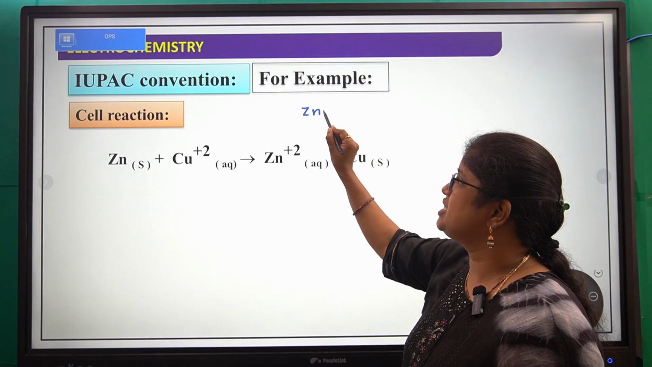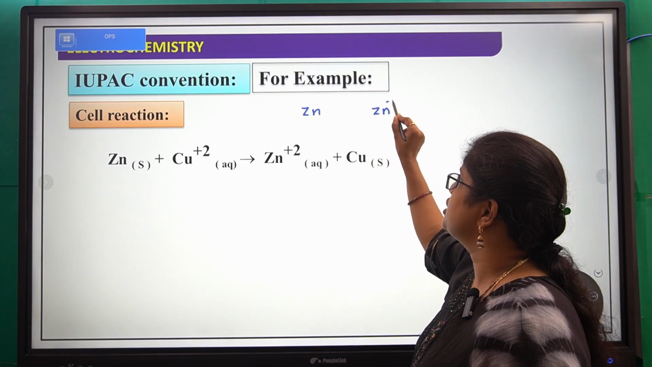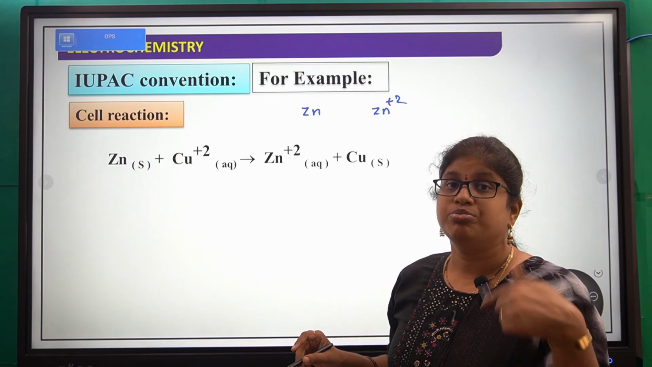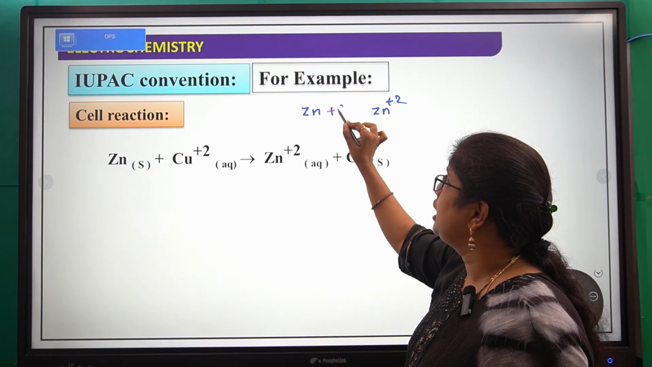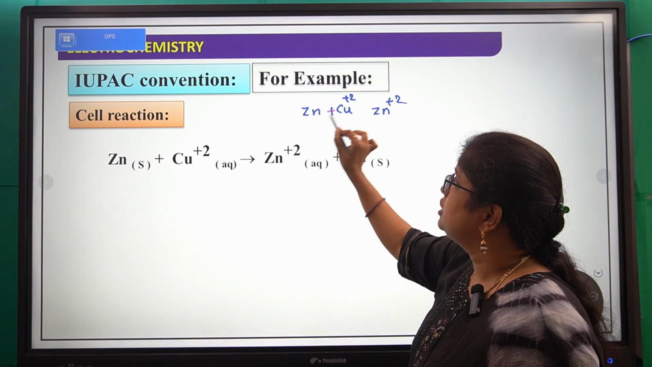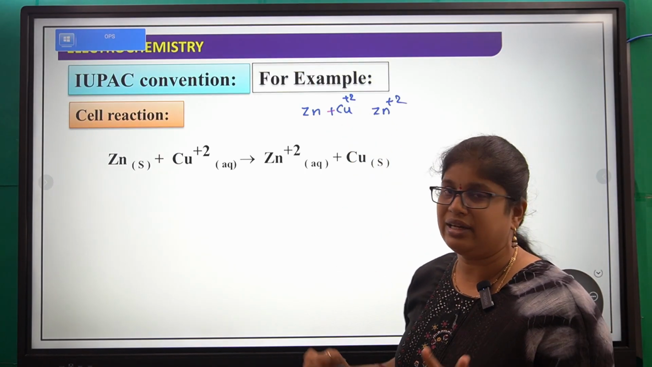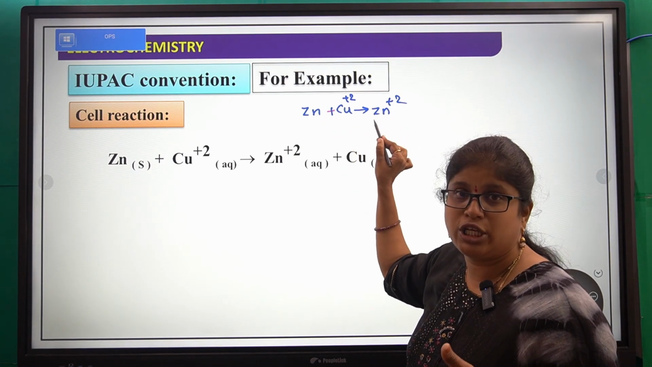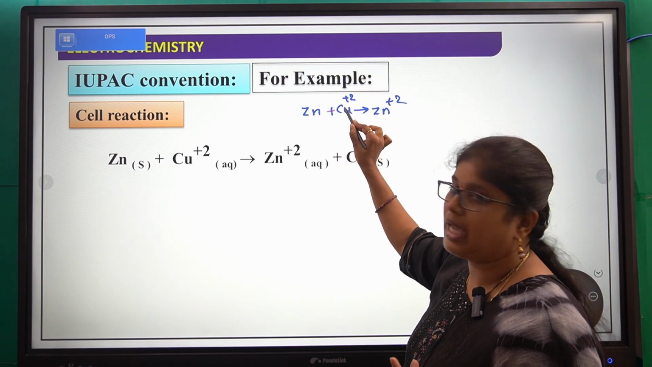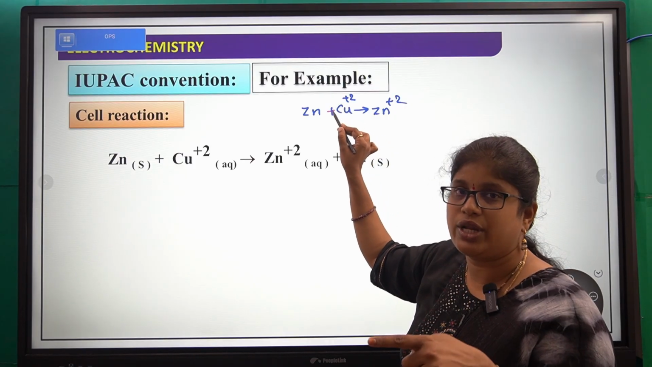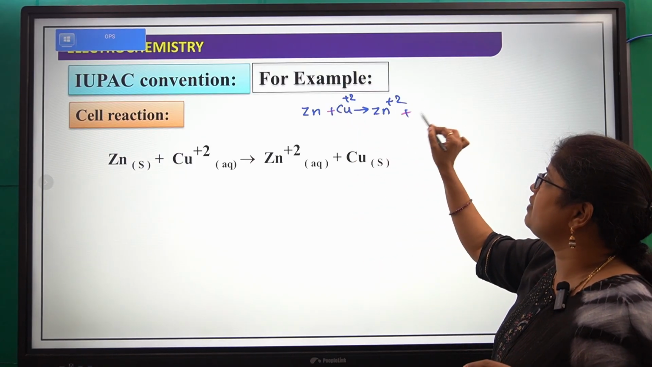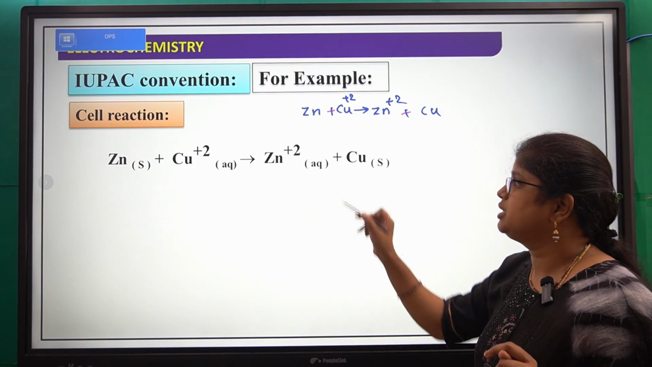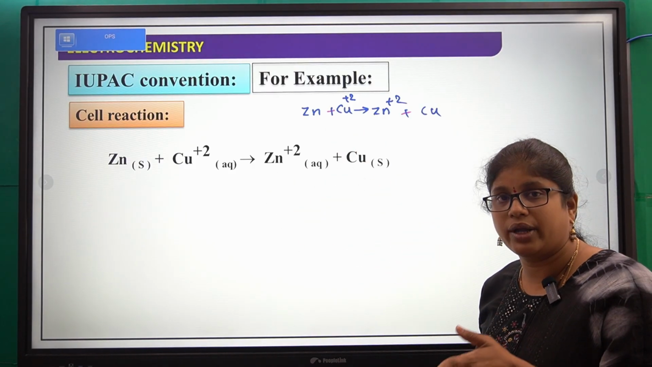So what is happening? Zinc is converting into zinc plus 2. From zinc, electrons are coming out, and those electrons are gained by copper plus 2. So zinc and copper plus 2 are the reactants. Zinc converts into zinc plus 2 by losing 2 electrons, and those 2 electrons are gained by copper plus 2. So that's why it is also a reactant. Now copper plus 2 is giving copper. So zinc and copper plus 2 are the reactants, and zinc plus 2 and copper are the products.